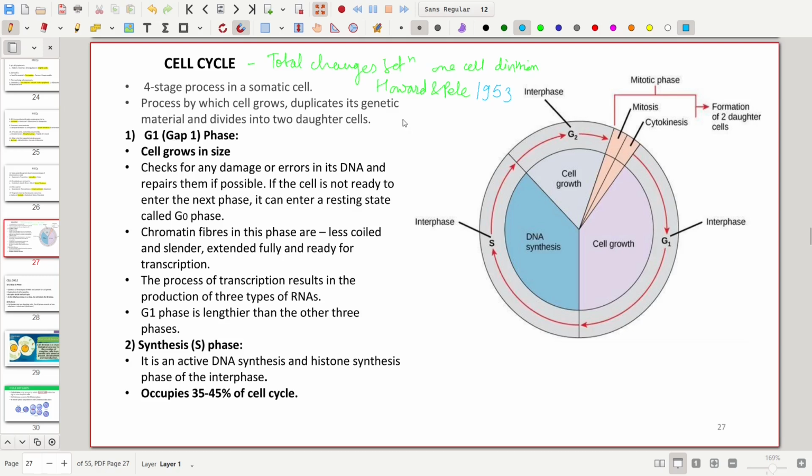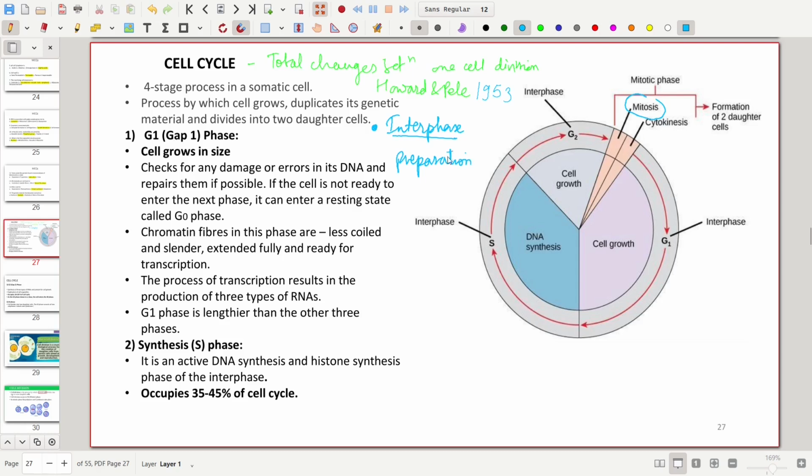Let's start with the interphase. The interphase is the first phase or first stage of karyokinesis, that's the division of the nucleus. It is the stage of the gap between the end of one mitosis division and the start of the next cell division. This is the metabolically active phase, which is also known as the preparation phase.